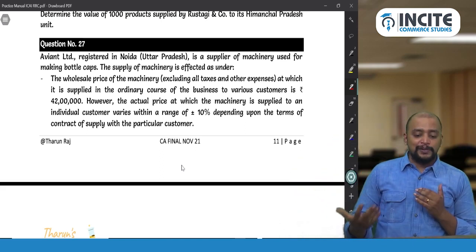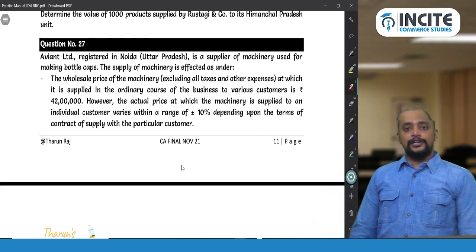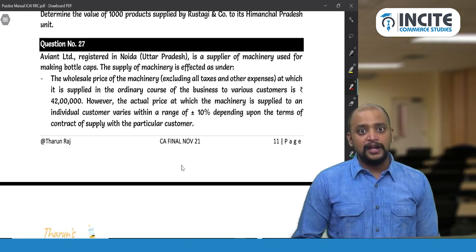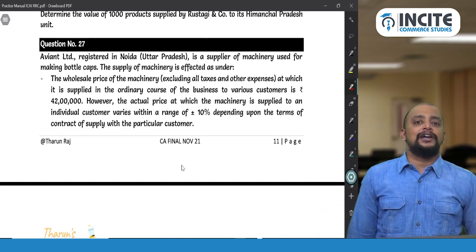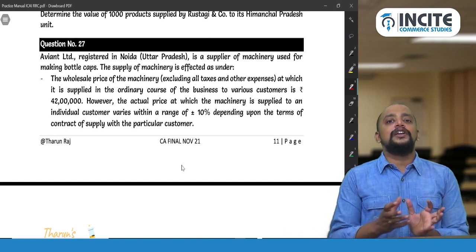However, the actual price changes within the range of 10%, depending upon the terms of the contract. So the actual price may be within plus or minus 10%. Then 42 lakhs should not be taken as the value. We need to see what is the price at which goods are sold. So this is their general knowledge of the business.